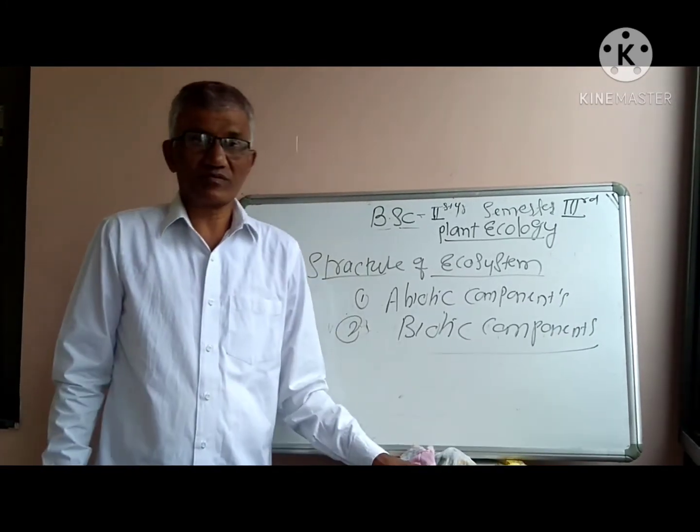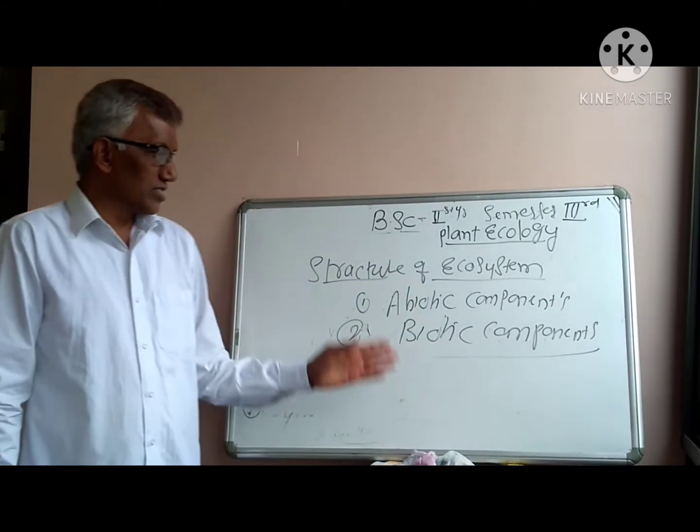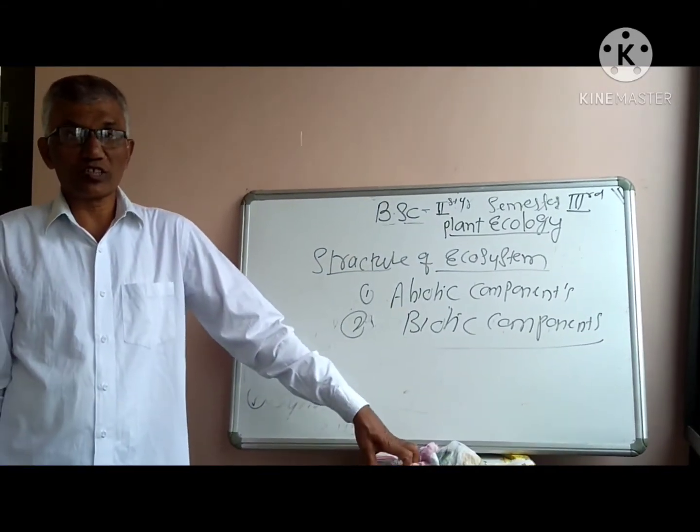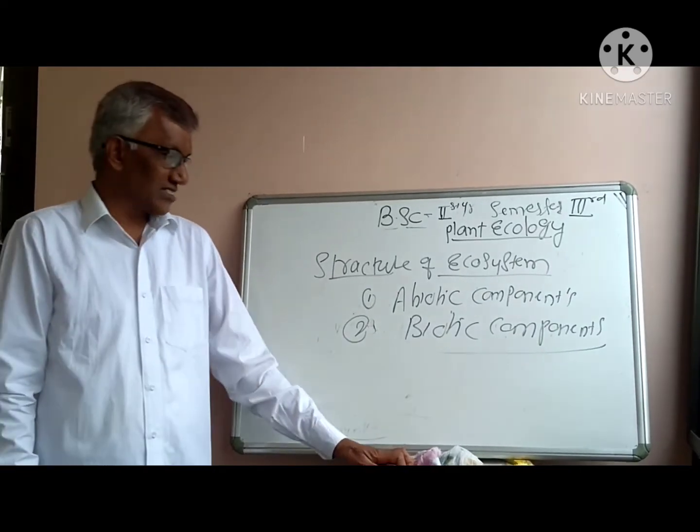For example, nitrogen is an abiotic component. How is it helpful for the growth and development of biotic components, that is producers, the plants?